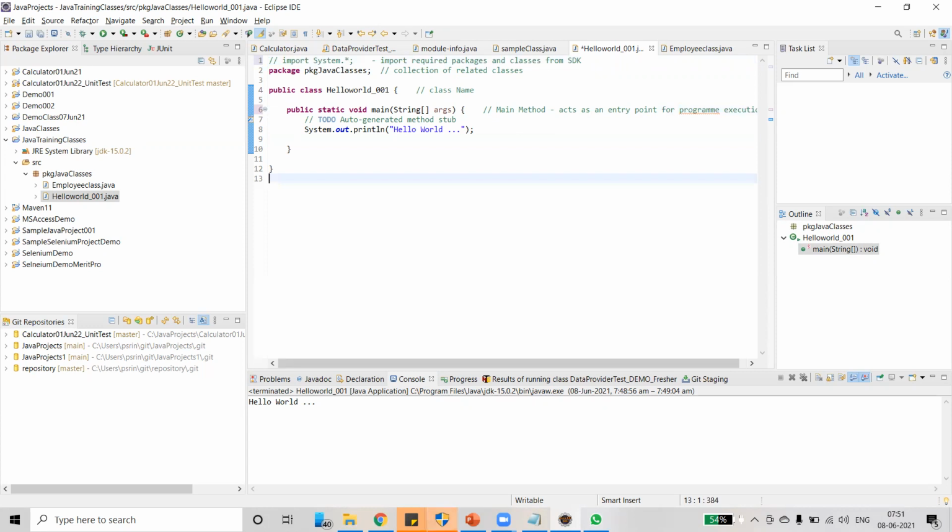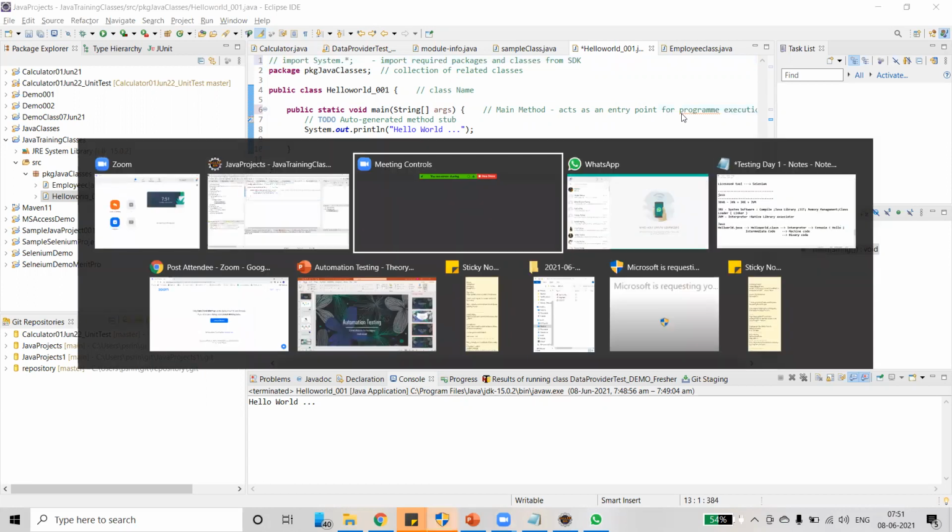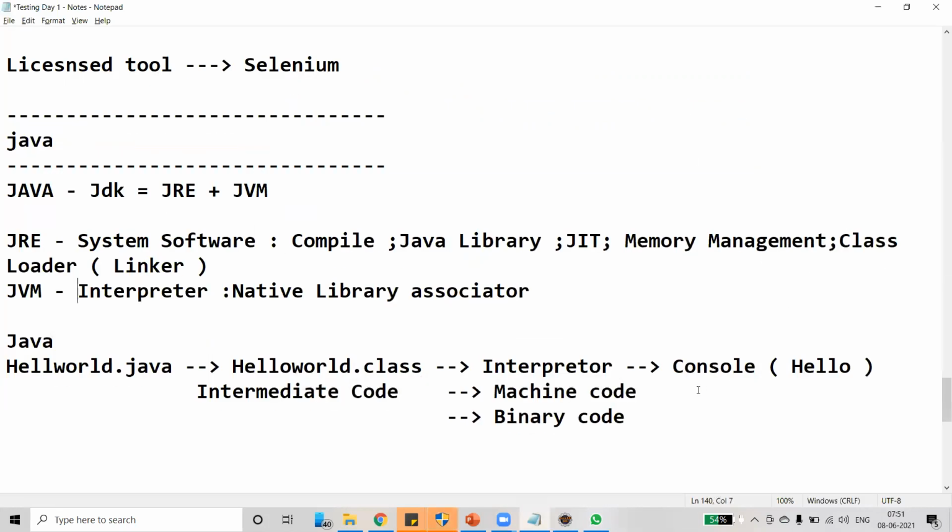Now coming to the history of Java. I'll give you a brief overview. Maybe it is not required in interviews; they don't ask about the history. Java was developed and released in 1995 by Sun Microsystems. The basic philosophy of Java is create once and run anywhere. That means Java is a platform agnostic language. We can run our Java program on multiple platforms. It supports Windows, Unix, and Mac OS.